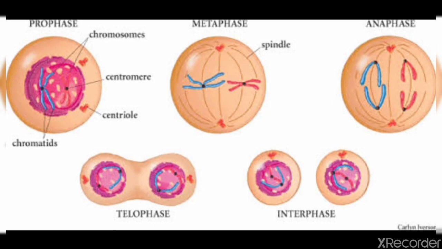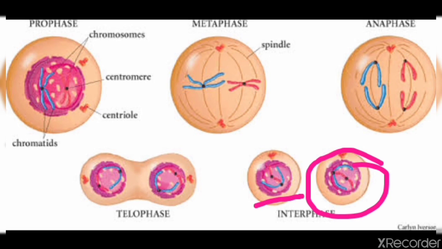The new daughter cells at the end of mitosis are relatively small in size. You can see the size is small with a full sized nucleus, but relatively little cytoplasm.